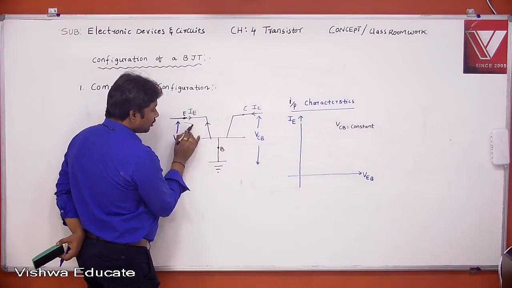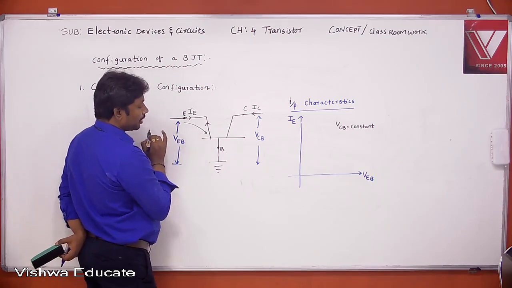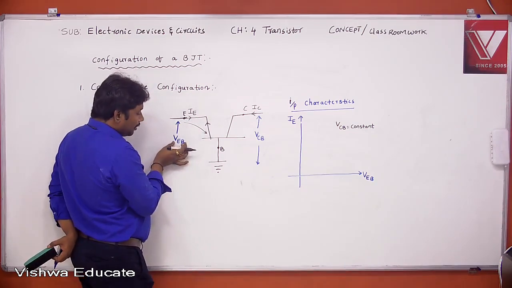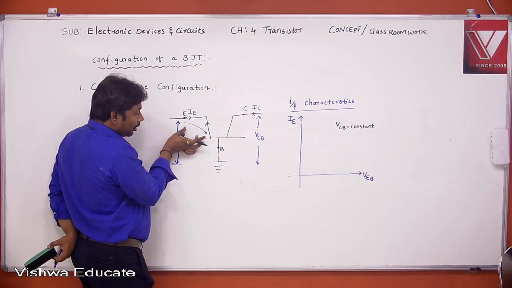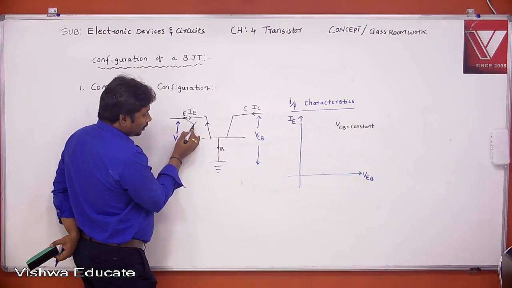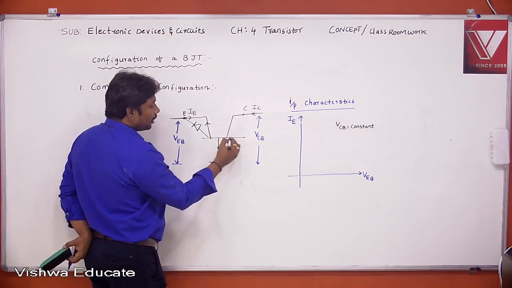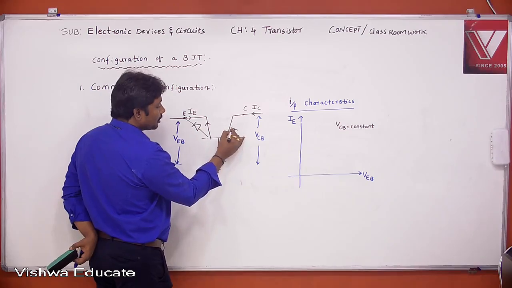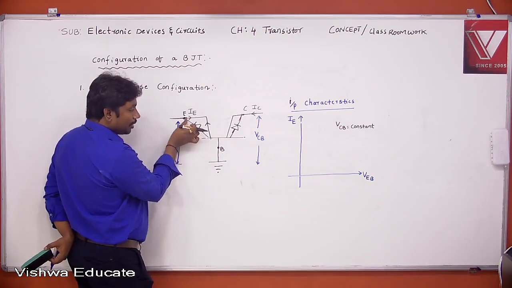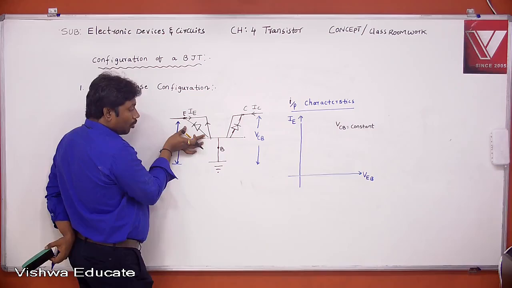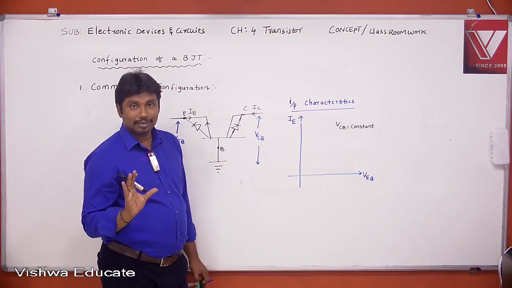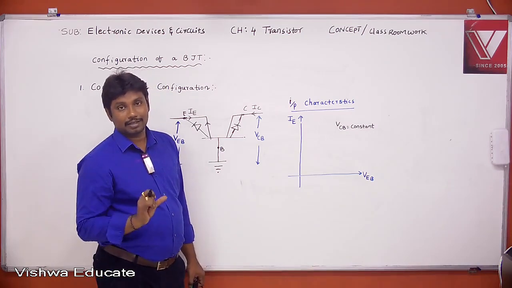This IE is nothing but current through this emitter junction. Am I correct or not? This IE is nothing but current through this emitter junction, and this VEB is nothing but voltage across the emitter junction. See here there is a junction. I already told you what is BJT. Actually, BJT is nothing but back-to-back connecting of the two diodes, right? That means the input characteristics resemble the diode junction characteristics.